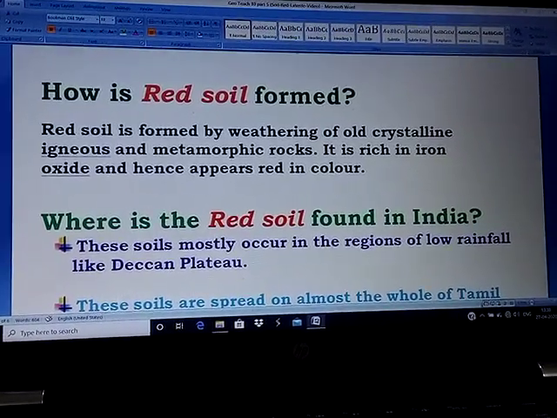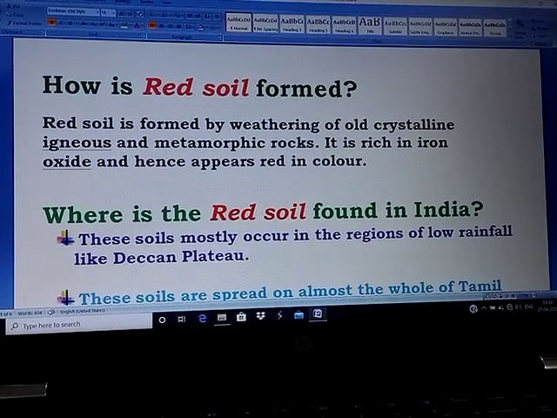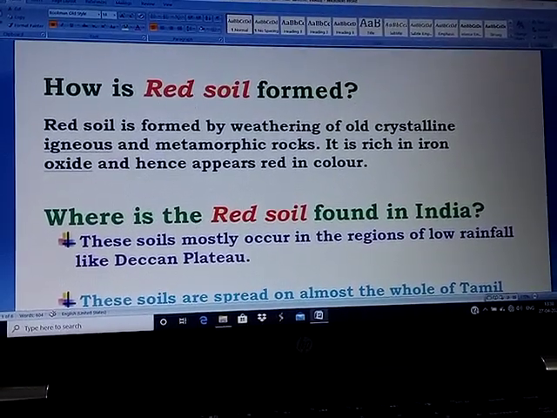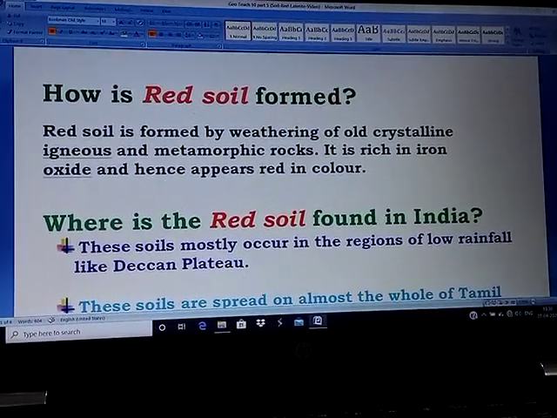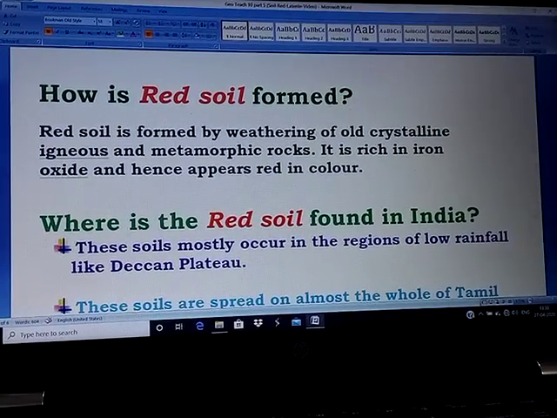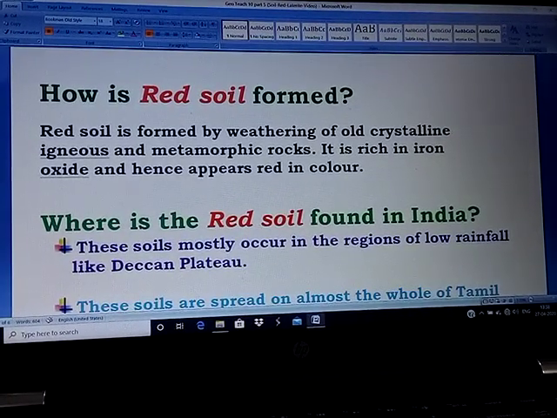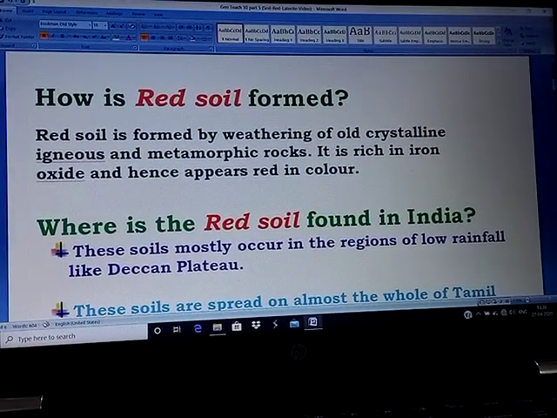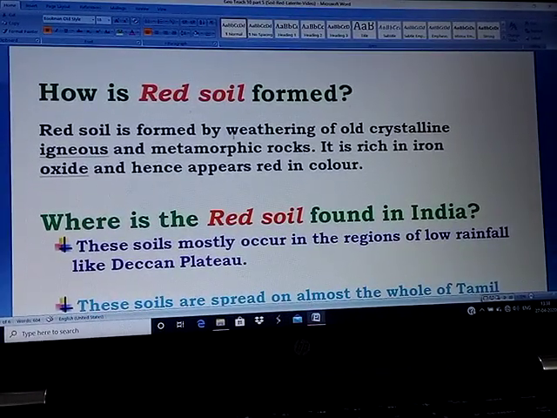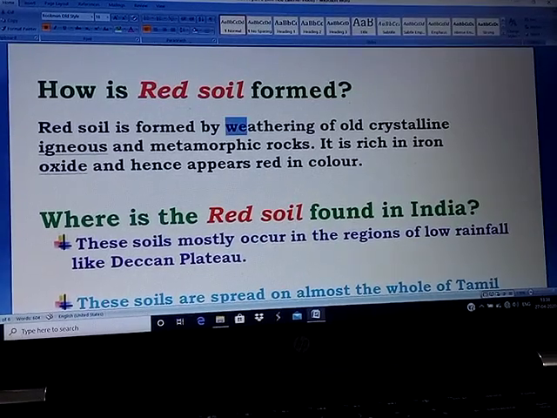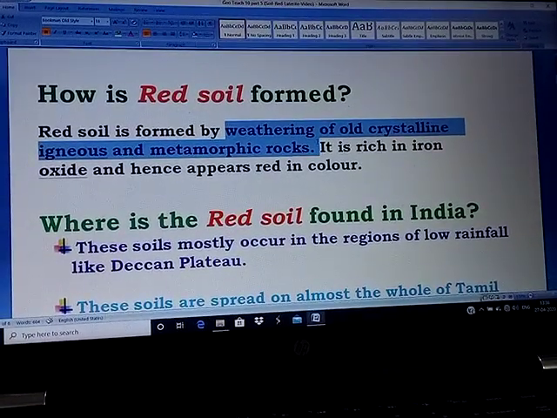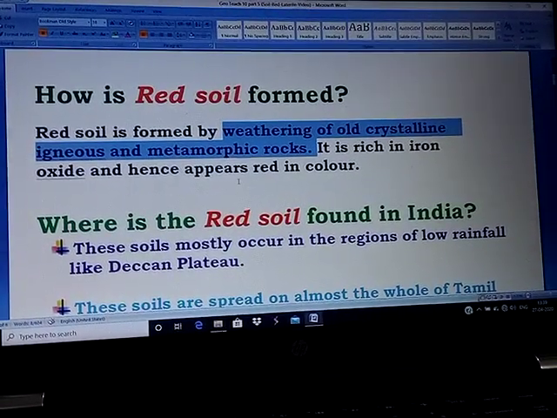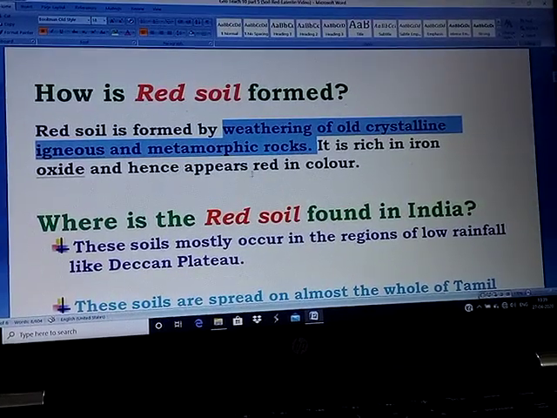How is red soil formed? Red soil is associated with igneous or metamorphic rocks. Now, they are not directly igneous or metamorphic rocks. They are the weathered part of them. So, red soil is formed by the weathering of old and crystalline igneous and metamorphic rocks.